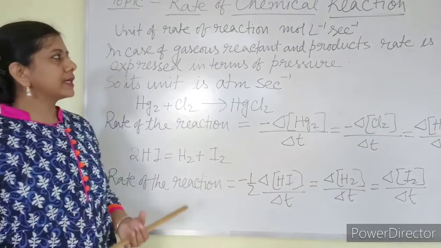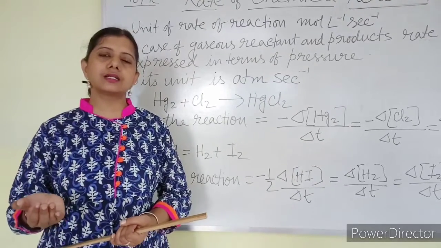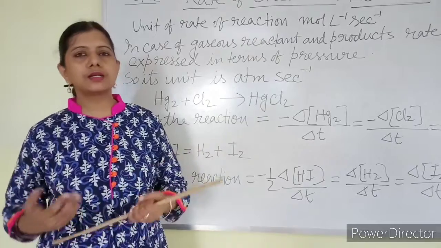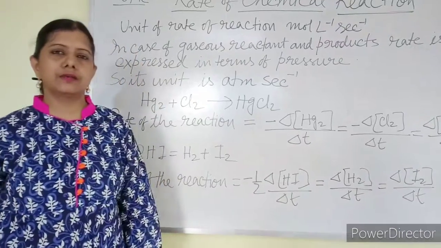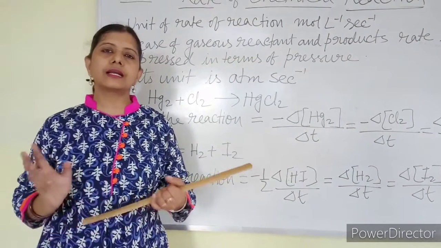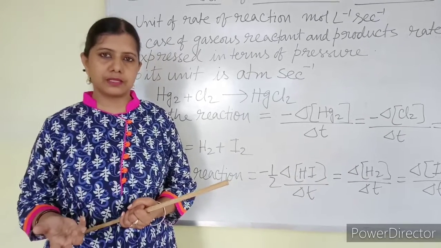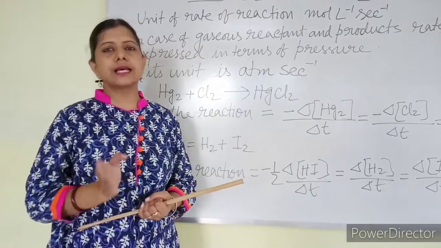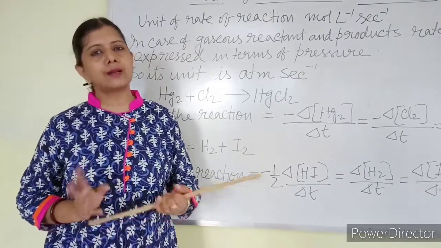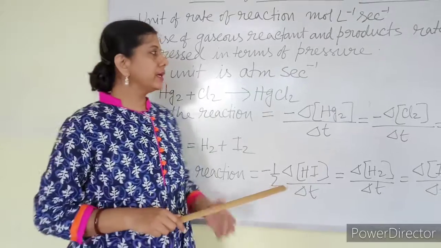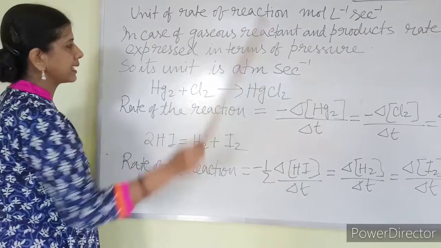Why? Because rate of the reaction is change in the concentration of reactant by time taken and change in the concentration of product by time taken. Concentration of reactant and product is given by mole liter inverse and for time it is second inverse. If the reactant and product are gaseous, then concentration is expressed in terms of partial pressure. Now what is the pressure unit? Atmosphere. So in case of gaseous substances, the unit for rate of the reaction is atmosphere second inverse.